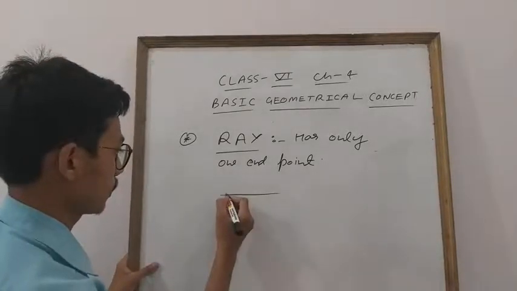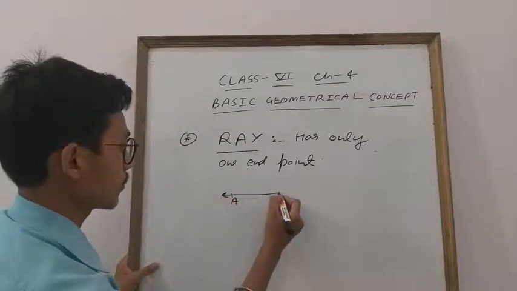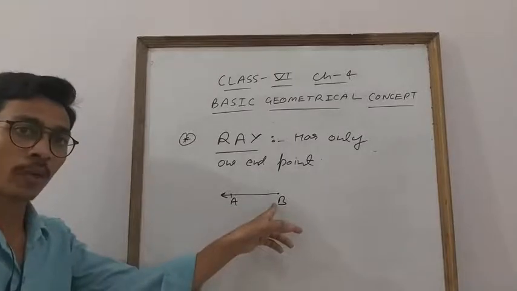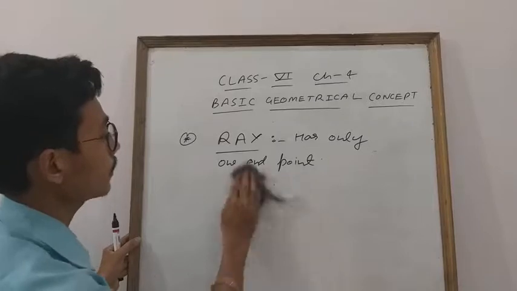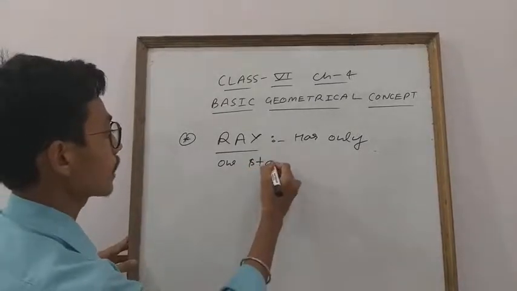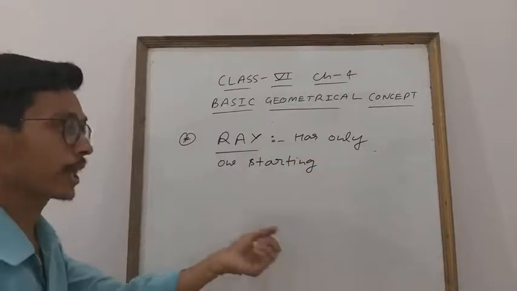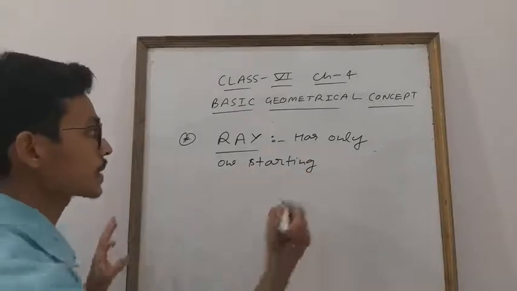See, this is A and this is B. So see, students, this B is the end point. Clear? Or you can also write that a ray has only one starting point. This is given in the book also, due to this I am writing. It has only one end point is also correct, but it has only one starting point.